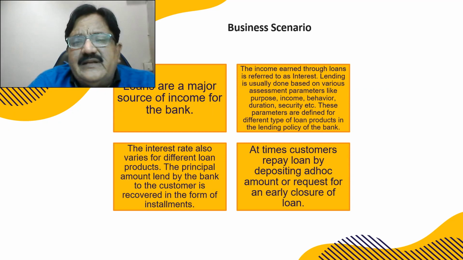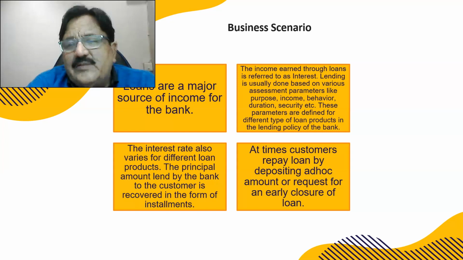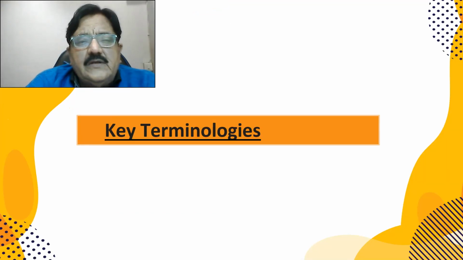Different types of eligibilities are there. The interest rate also varies from loan to loan depending on the risk category of the customer and profile of the customer. At times, customers repay loans by depositing an ad hoc amount or request for an early closure of the account, that is prepayment. So a few terminologies I'll be discussing will be very useful to all of you.